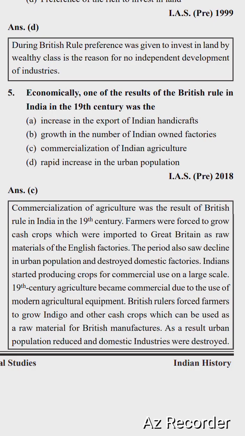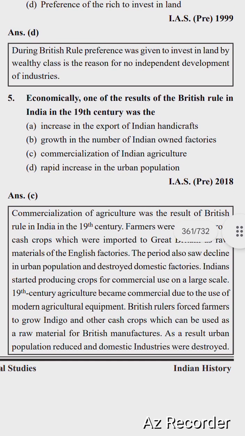India started producing crops for commercial use on a large scale. The British rulers forced farmers to grow indigo and other cash crops which could be used as raw material for British manufacturers. As a result, the urban population reduced and the domestic industries were destroyed.